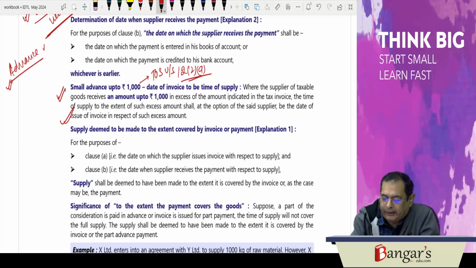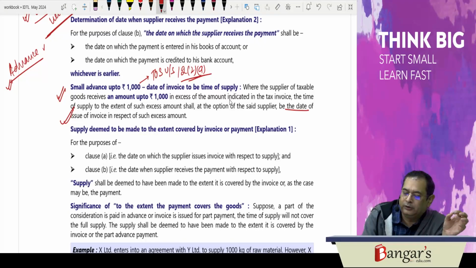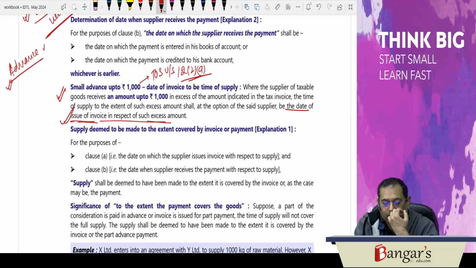So where the supplier of taxable goods receives an amount of up to rupees 1,000 in excess of the amount indicated in the tax invoice, to the extent such excess amount, at the option of the said supplier, the time of supply in respect of such excess amount shall be the date of issuance of invoice in respect of such excess amount.